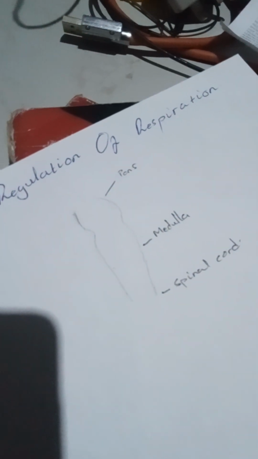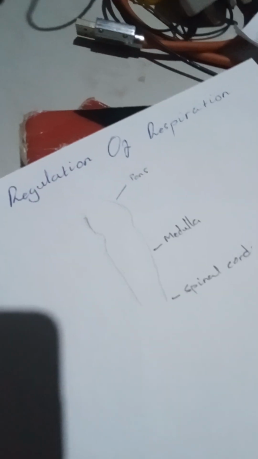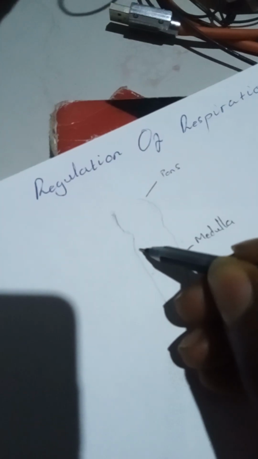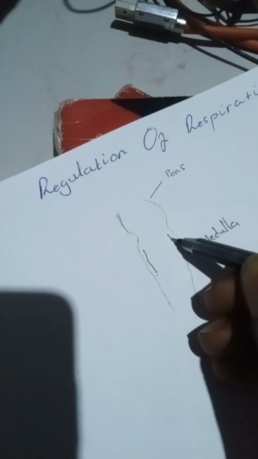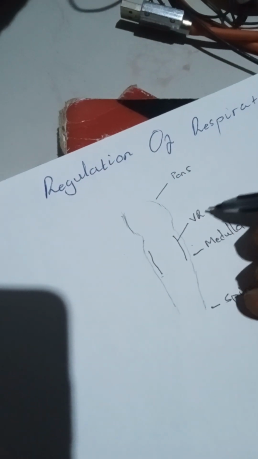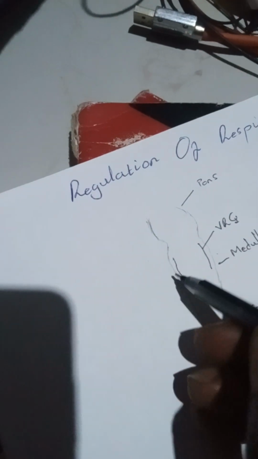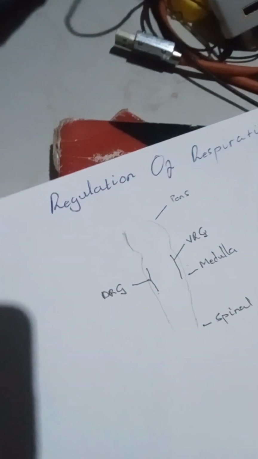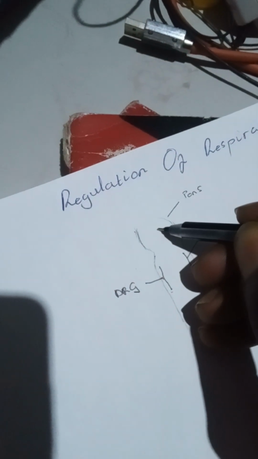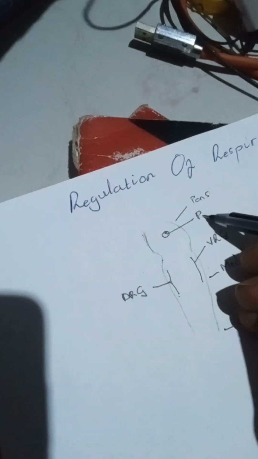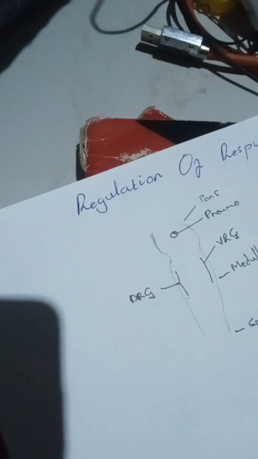In this region, there are groups of neurons. We have the dorsal respiratory group here, and the ventral respiratory group of neurons here. So VRG is the ventral respiratory group of neurons, and DRG is the dorsal respiratory group of neurons. Here there is also a center which controls respiration, which is the pneumotaxic center.